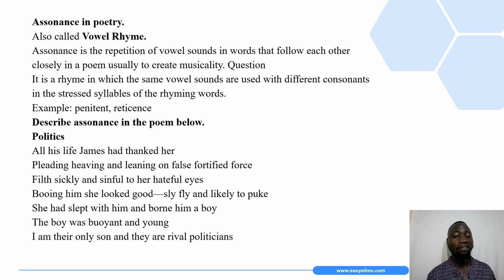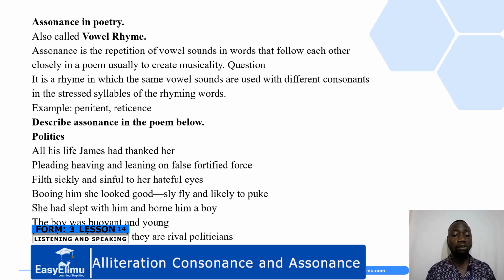So again, we have a question here, a stanza to help us identify or give further examples of assonance. Describe assonance in the poem below. The poem is Politics. All his life, James had thanked her, pleading, heaving, and leaning on false fortified force.